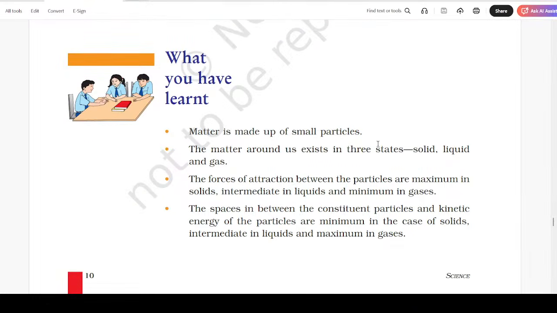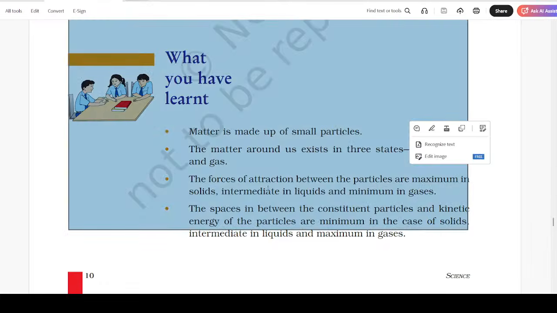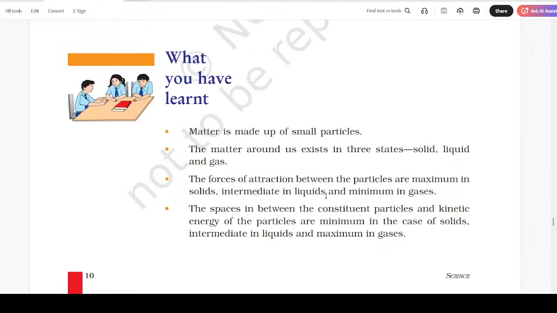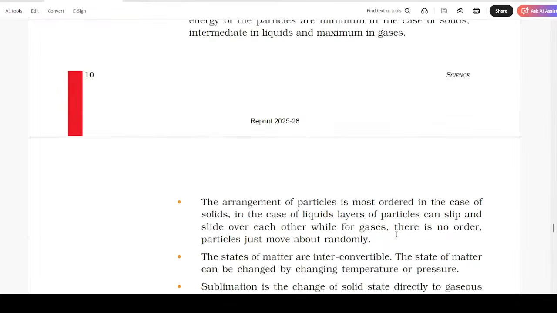Now, what you have learned. Number 1. Matter is made up of small particles. The matter around us exists in three states: solid, liquid, and gas. The forces of attraction between the particles are maximum in solid, intermediate in liquid, and minimum in gases. The spaces in between the constituent particles and kinetic energy of the particles are minimum in the case of solids, intermediate in liquids, and maximum in gases.